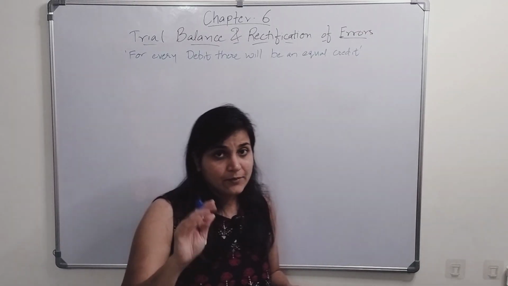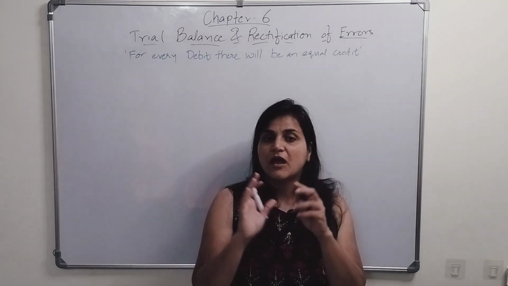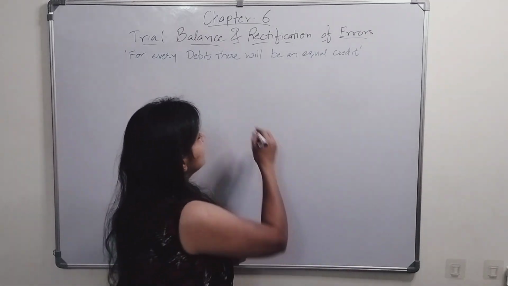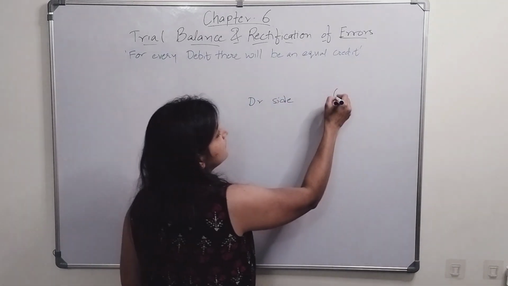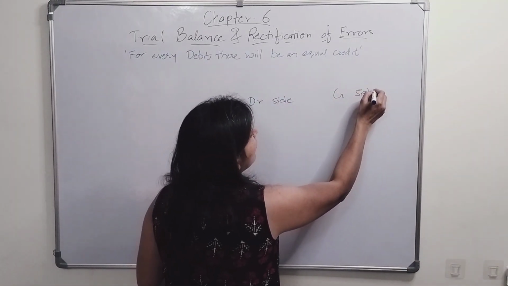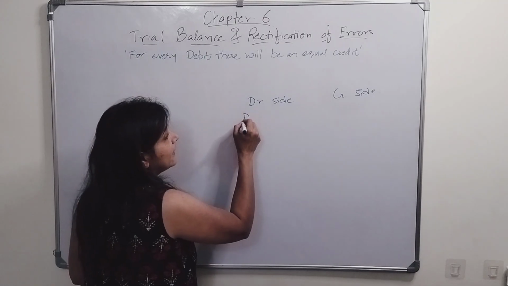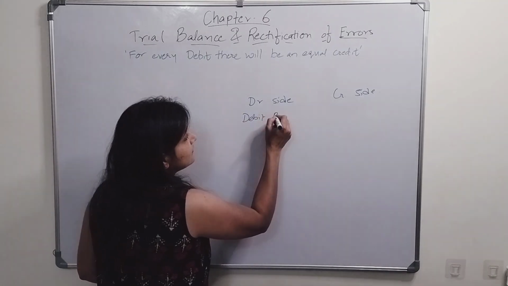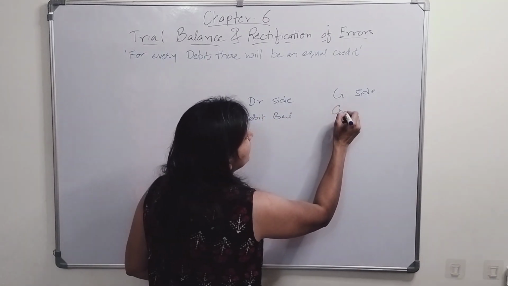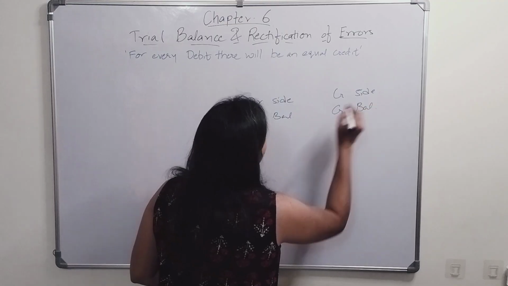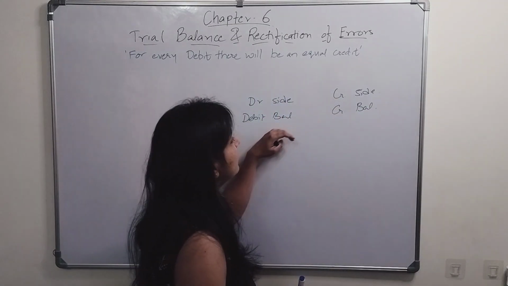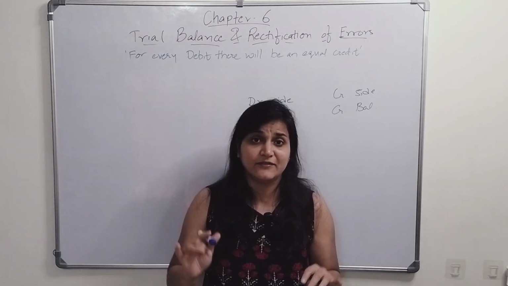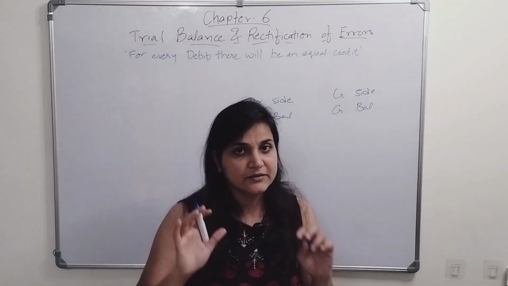Now while preparing the trial balance, before we start how to prepare it, let me clarify what is the debit side and what is the credit side, along with what we mean by debit balance and what we mean by credit balance. These are not the same. Debit side, credit side, or debit balance, credit balance are not the same. You need to understand this, right?